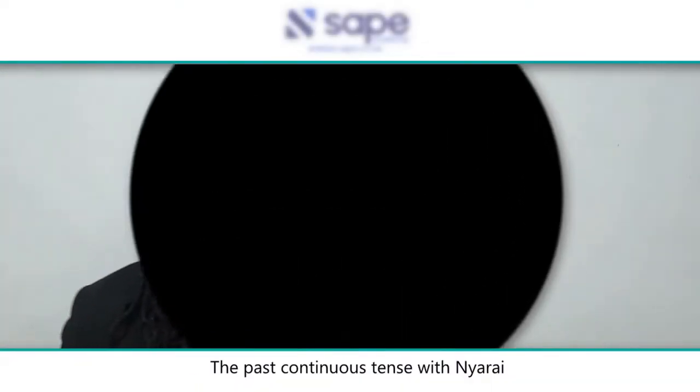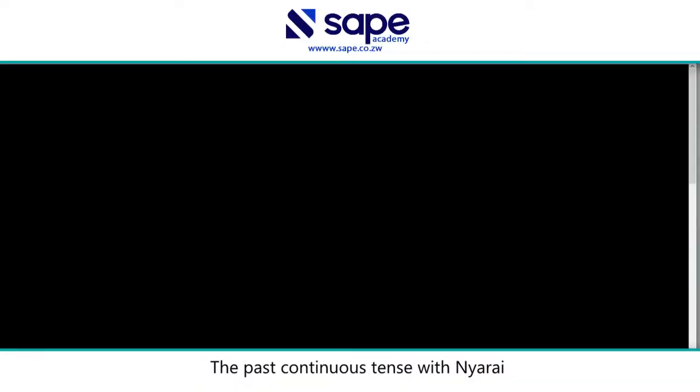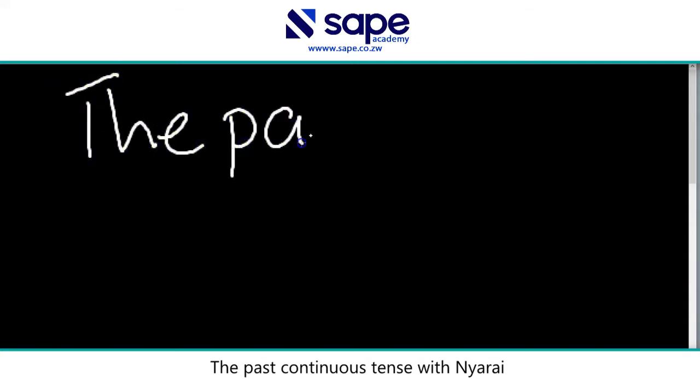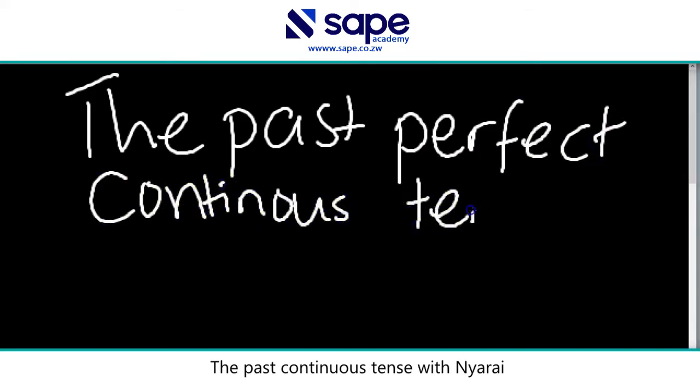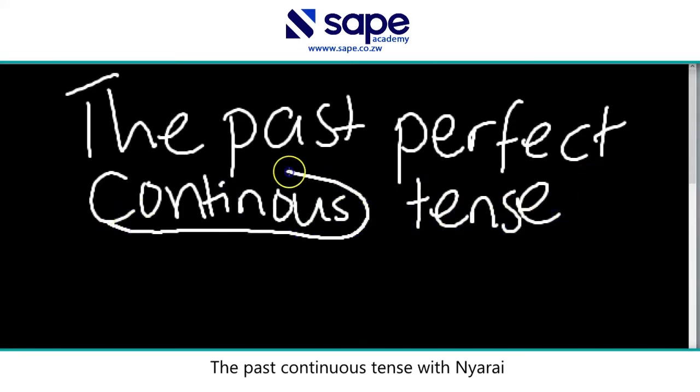Our topic, let's write it down. Let's go to our board. So it is the past perfect continuous tense. Now I need you to focus on the word continuous, right? Because I did explain in the previous videos that the past tense has got different forms, and those forms also come in their continuous form, right? So the past perfect continuous tense.